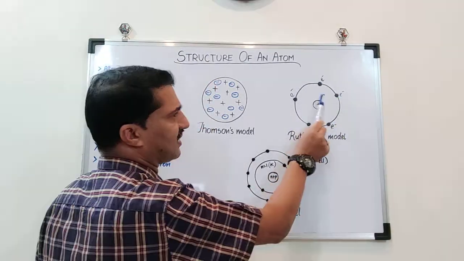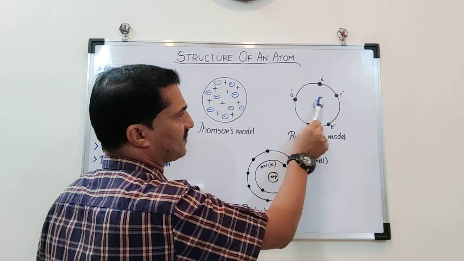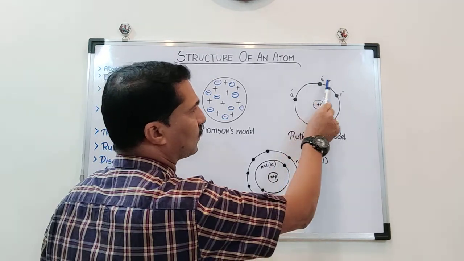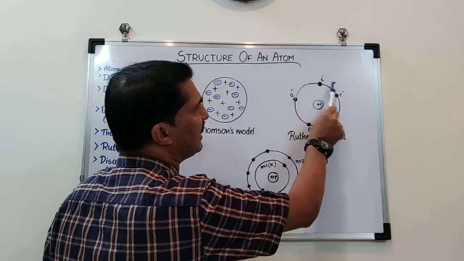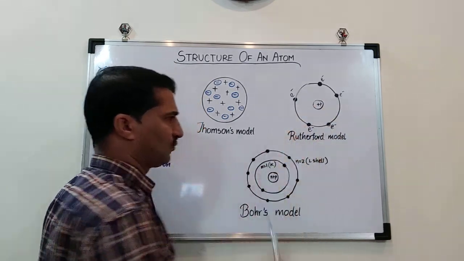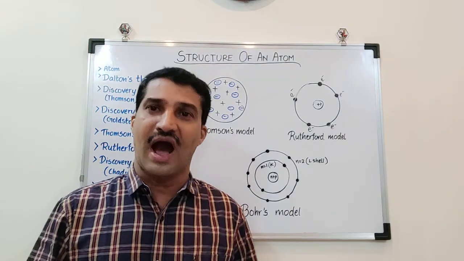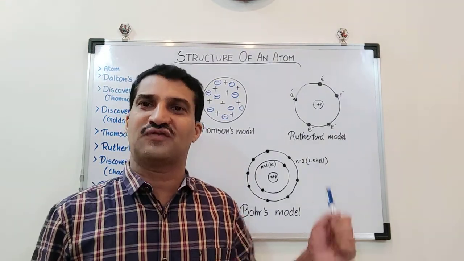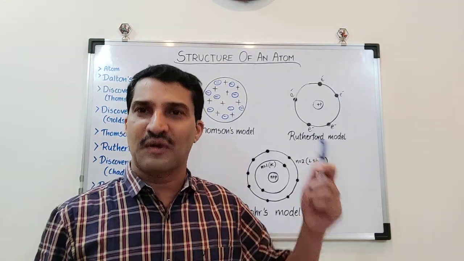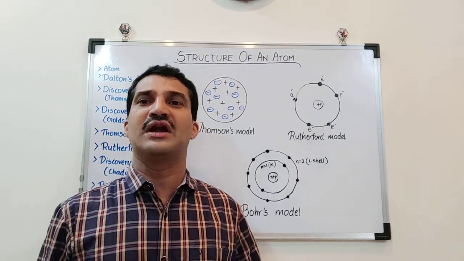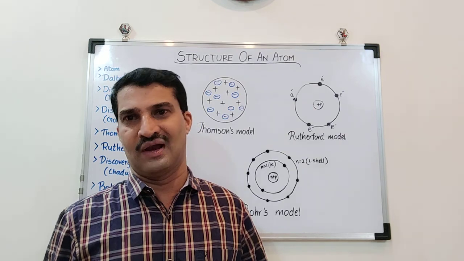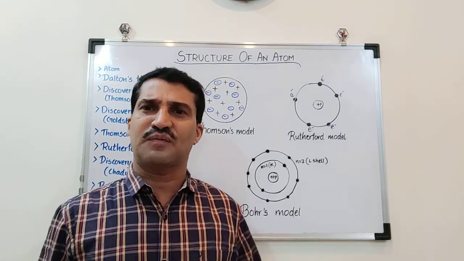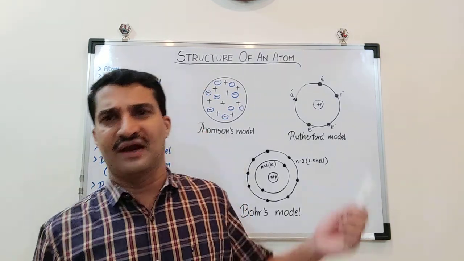He explained that the positive charge is concentrated in the center of the atom, and the electrons are moving around the proton, or positive charge, in a circular motion. But unfortunately, Rutherford's model also could not be established. It was also proved wrong by another model, because although he explained the circular motion,